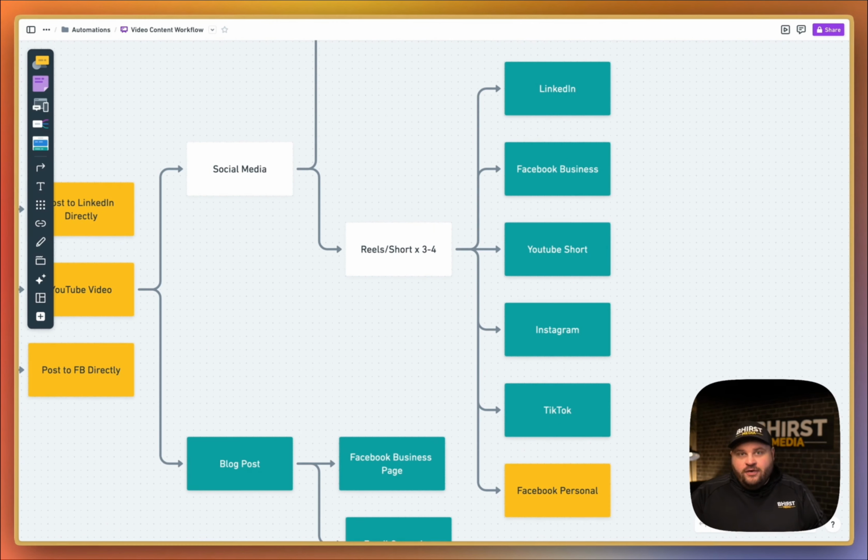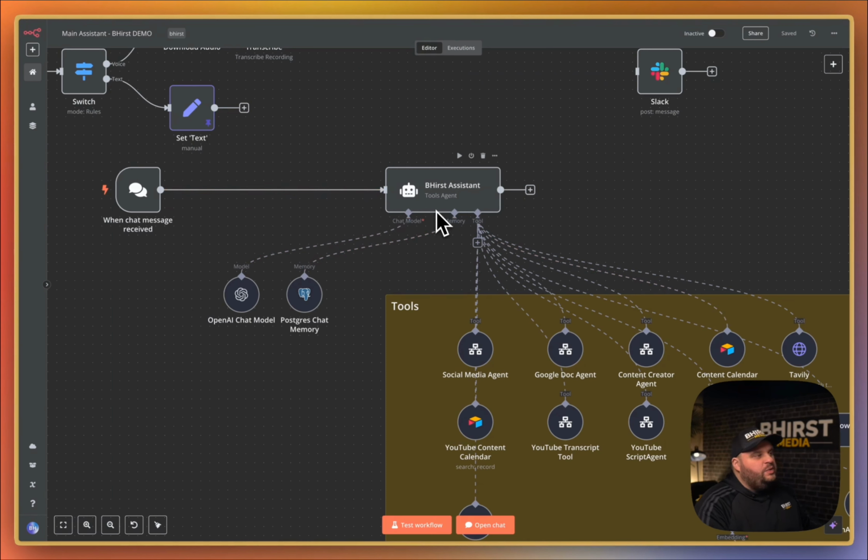So the next thing I'm going to show you is my AI agent that I've set up. So that's that first part of the workflow where I ask it to actually give me a prompt for the day. This one here is just a demo version, so it's not currently hooked up to Slack, but my main one that I use is hooked up to Slack. This is the AI agent, and the difference between an AI agent and an actual AI platform such as ChatGPT or Claude is that this is hooked up to different tools.